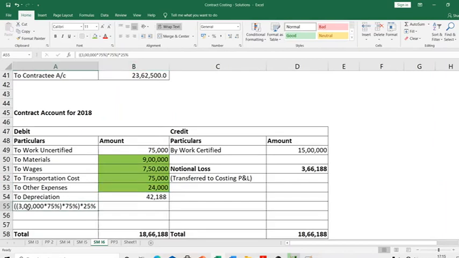Depreciation, you see, 3 lakhs 2016 beginning into 75% gives 2017 beginning, because 25% depreciation. 2016 into 75% beginning, into 75% gives 2018 beginning, again into 25% this year's depreciation. So 42,188. So 3 lakhs is the beginning value. If you remove 25% depreciation, multiplied with 75%, you will get 2017 beginning. That year's depreciation if you provide and multiply with 75%, you get 2018 beginning, into 25%, 42,188. If you have any doubt, you just mechanically try to calculate using the WDV table. You will get 42,188, right? I just calculated it easily here. If you feel you need more clarity, you just need to do it the long way, okay?